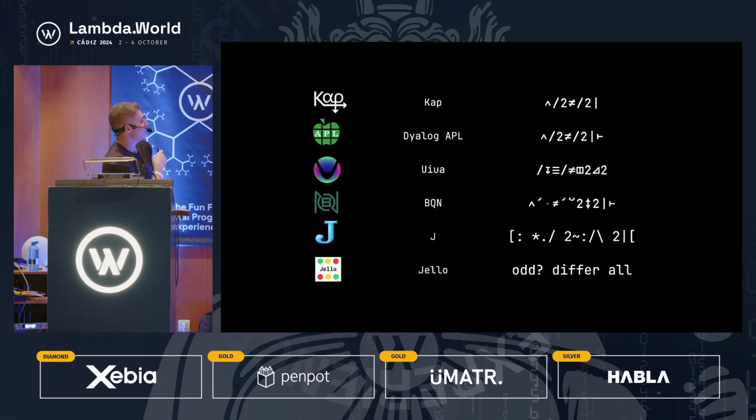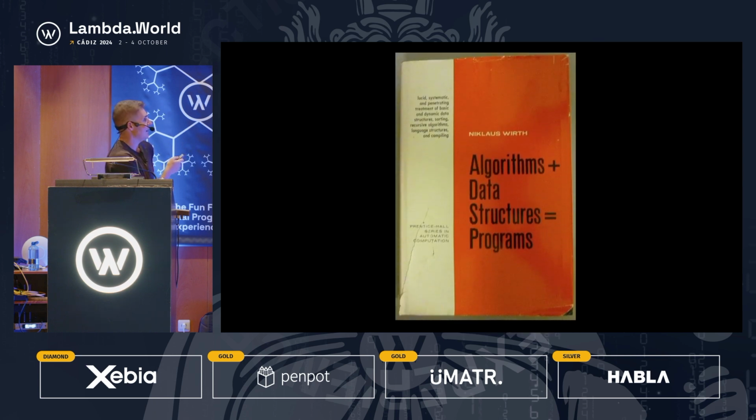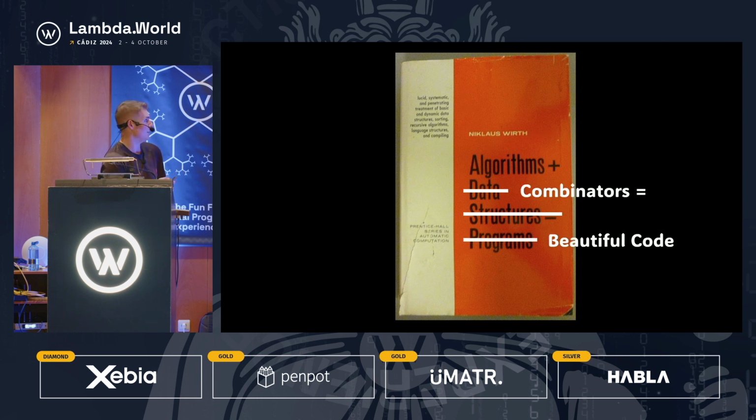And in conclusion, be curious. Even if I don't write in these in my day-to-day work at NVIDIA, it helps inform the way that I'm designing libraries and languages in my research work, because there's a lot of interesting ideas here. I have a podcast, as I mentioned, Algorithms plus Data Structures equals Programs, the name we stole from a Niklaus Wirth textbook. But the more and more I learn about these array languages, the more and more I think that we should have named it Algorithms plus Combinators equals beautiful code.